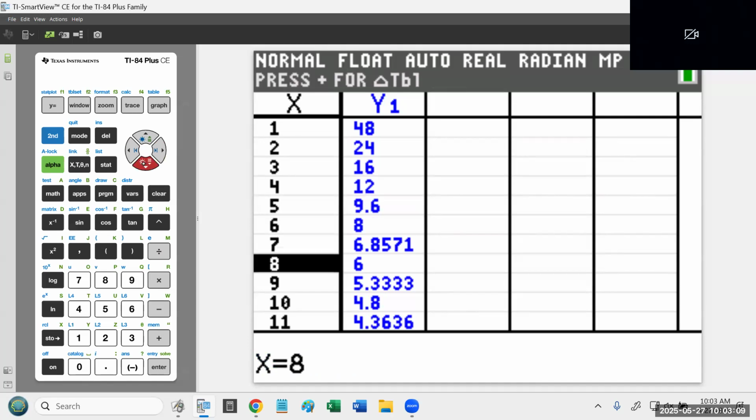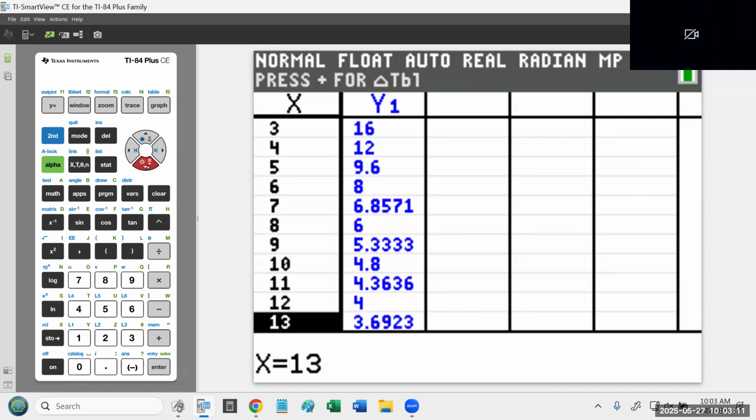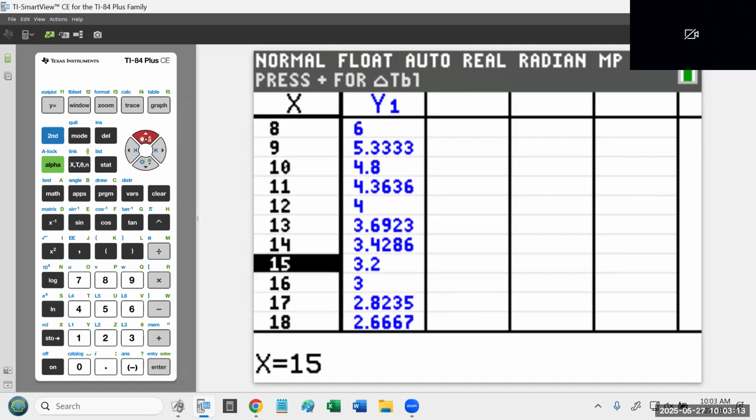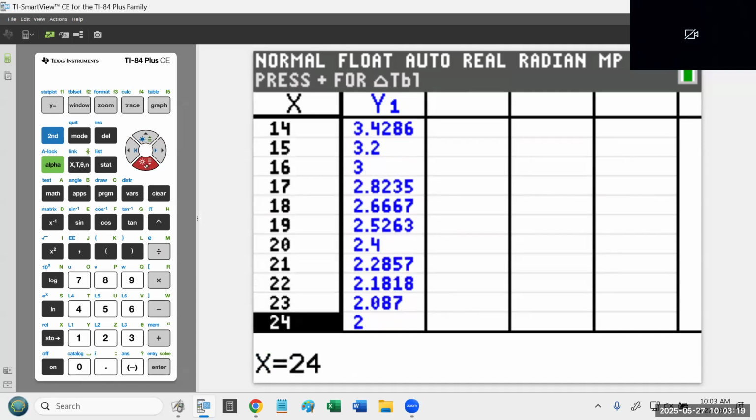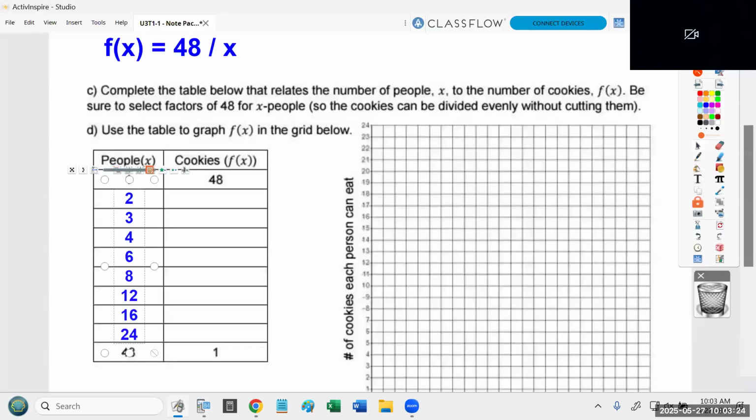I'll get 8. And if I scan down, it takes a while to get to, oh, looks like 12 is an option. 16 is an option. And 24 is an option. So those are the numbers that I'm going to copy into my table. I targeted the values. Remember, I said 1, 2, 3, 4. I'm going to skip 5, take 6. I'm going to skip 7, take 8. These are the numbers that produced whole values.